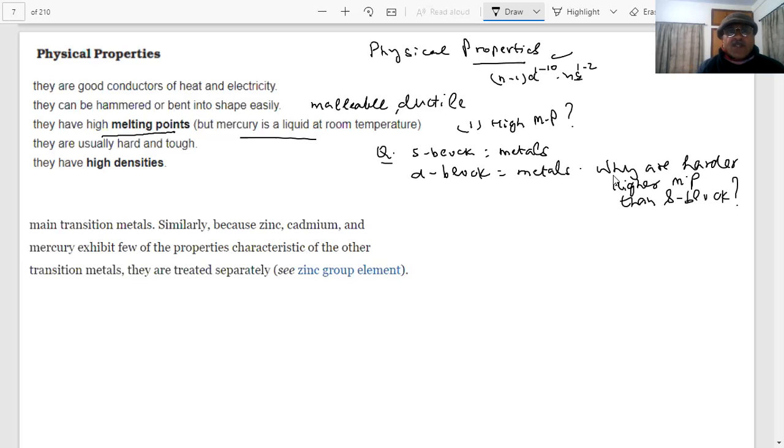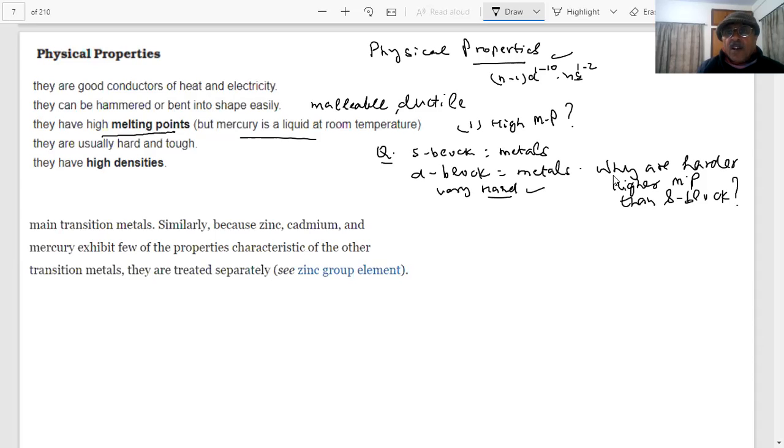On what factor will their melting point depend, students? It will mainly depend on what type of bonding is present between them, what type of attractive forces are present between them. They have high thermal and electrical conductivity, metallic luster, and high tensile strength. What could be the reason that they are very much harder? We are saying they are very hard.